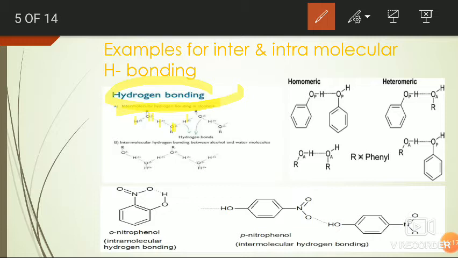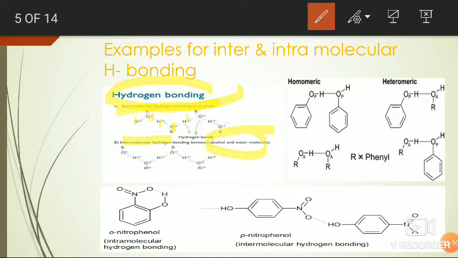So intermolecular hydrogen bond formation is common in alcohols. Due to this intermolecular hydrogen bonding, the molecules come together. Next, B, here it is intermolecular hydrogen bonding between the water molecule and alcohol molecules.